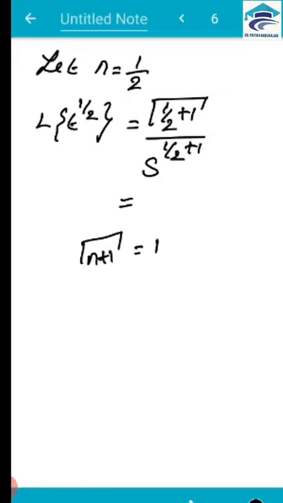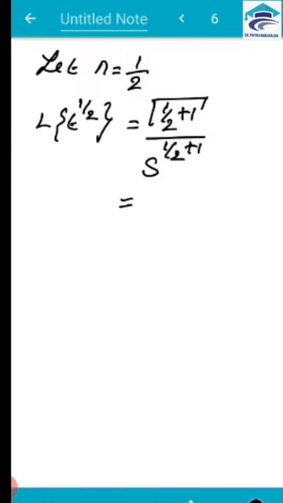Now we'll see two more conditions. Let n is equal to 1 by 2. So we saw minus 1 by 2, now it is 1 by 2. So L of t to the power 1 by 2 is equal to gamma of half plus 1, n plus 1, by s to the power again half plus 1, that is n plus 1. So we all know that gamma of n plus 1 can be written as n into gamma of n. So we are going to use this over here.